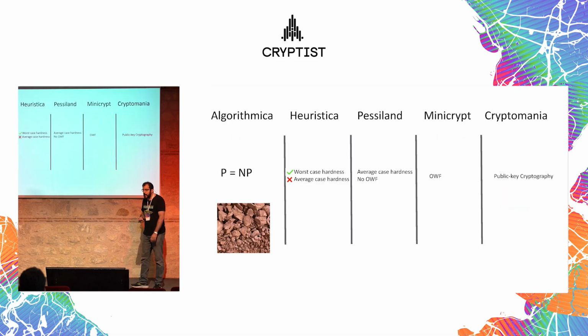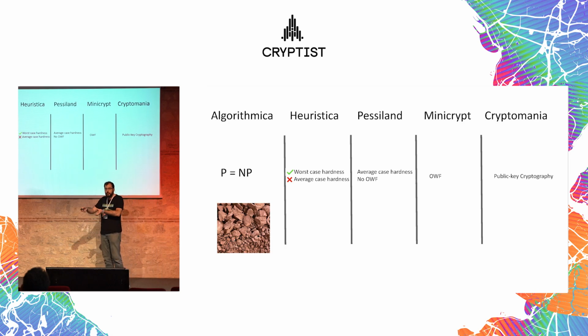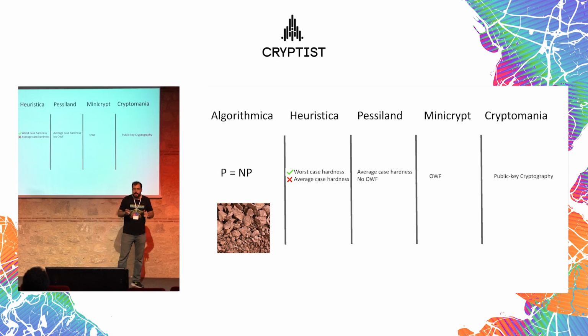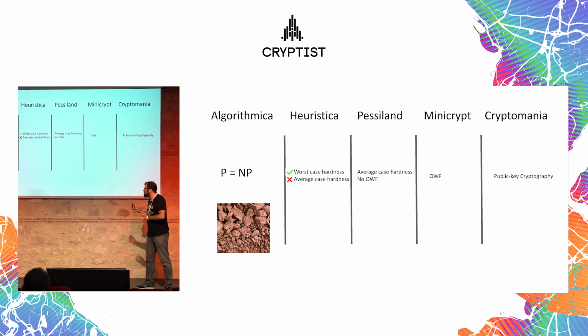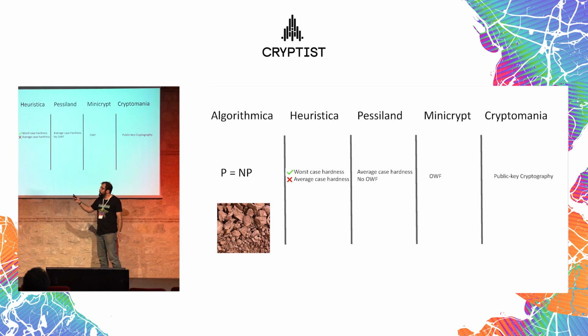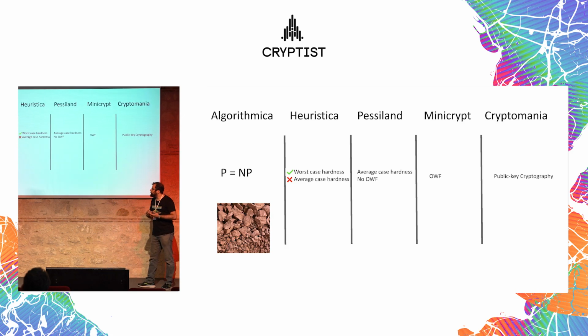And let's see how this would translate to these five worlds. In Algorithmica, you cannot even find a brick that is robust enough to put somewhere. Whenever you put it, it just falls apart, let's say. This is what I meant by P equals NP here. So in the first iteration of this figure, we only talked about complexity theory. It might have been a bit abstract. Now we are going to reiterate through it with this brick example so that maybe it will be easier to understand. So Algorithmica: very hard to find these good bricks.